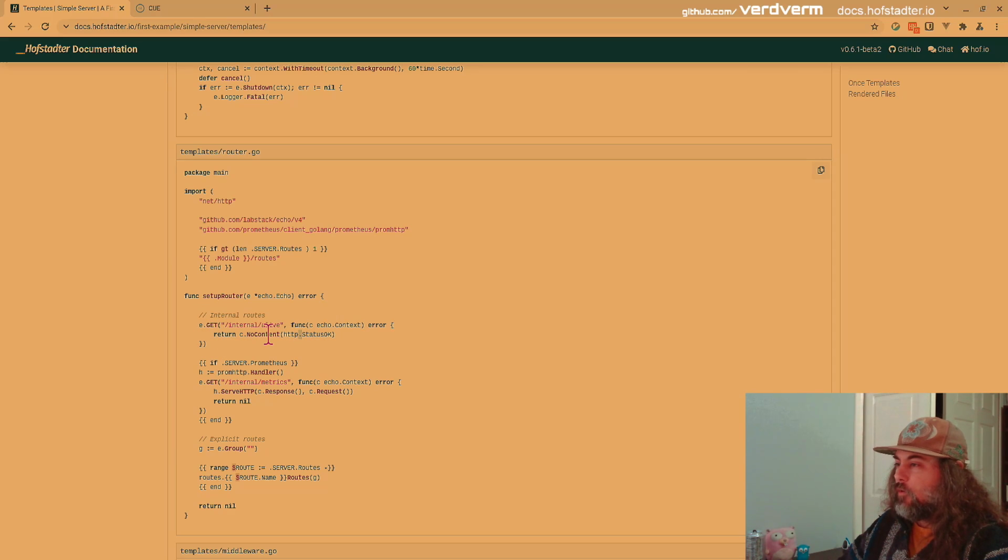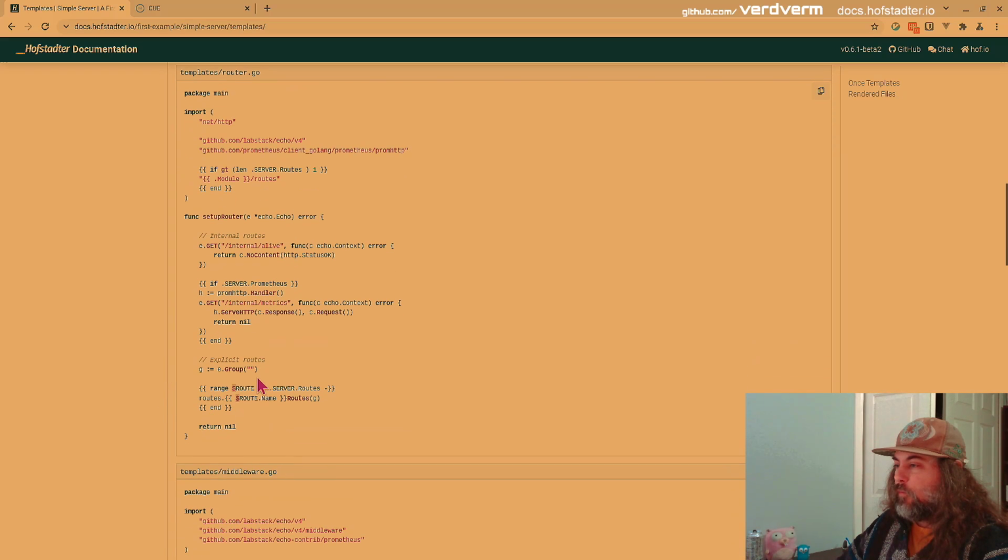It just returns no content 200, so that something like Kubernetes can make an alive request just to see if this thing's responding, which is different from am I healthy? This is just am I responsive at the most basic level? And then here's our Prometheus. We create a Prometheus handler, and then we get all these metrics out. And that was just a bool for the user.